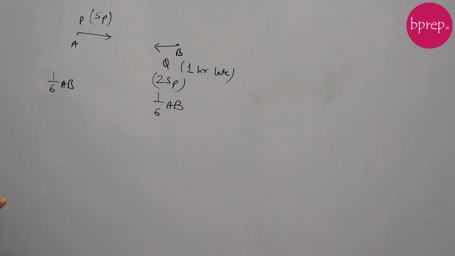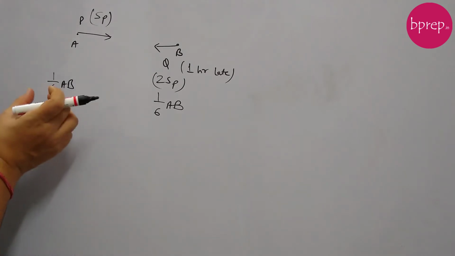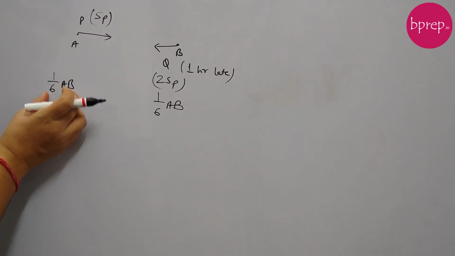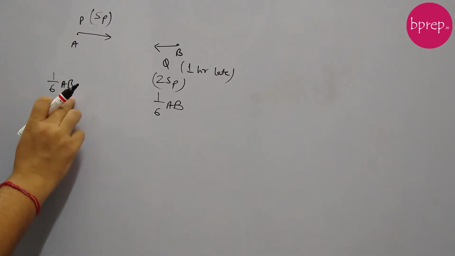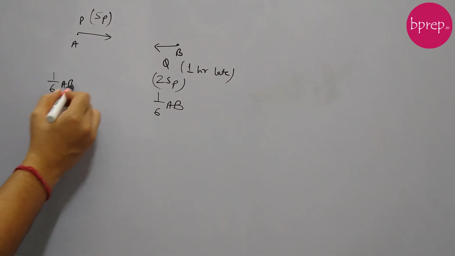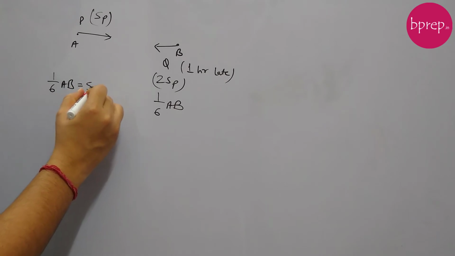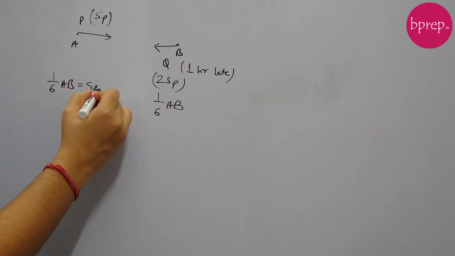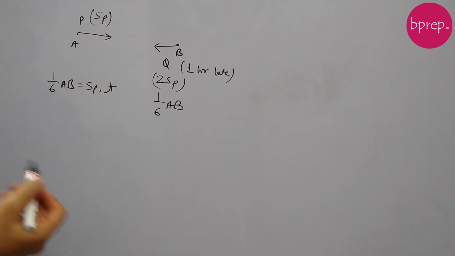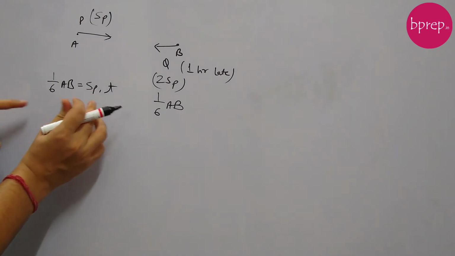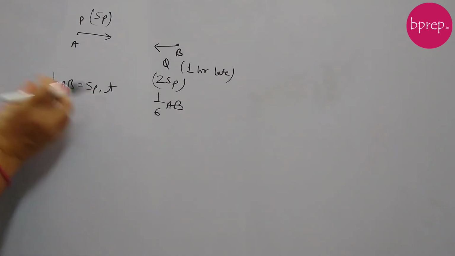Then there are three questions. The first question is where P and Q would meet. Let's see this. This is the distance covered by P. When P is covering this distance at a speed of SP, let's say P is taking T hours to cover 1/6 of AB.